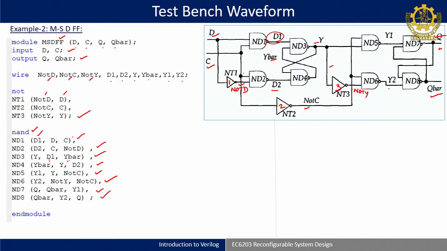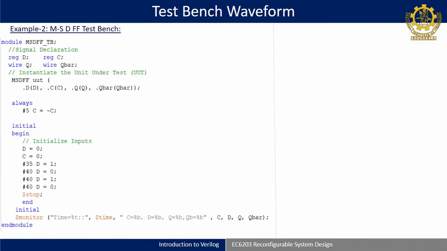So Q is one output, which has inputs Y bar, Y1 and Q bar, and Q bar now becomes the output with inputs Y2 and Q. This is Q and this is Y2. So this is one easiest way to write the master slave D flip flop. I think the master slave D flip flop will give you the output at negative edge triggering. Okay, so now coming to the code part.